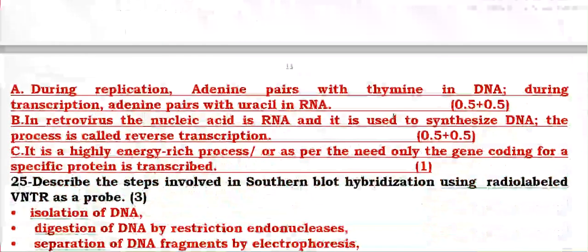During replication, adenine pairs with thymine in DNA, but in RNA, adenine pairs with uracil. In a retrovirus, the nucleic acid is RNA and it is synthesized from DNA. The process is called reverse transcription. It is a highly energy-rich process.